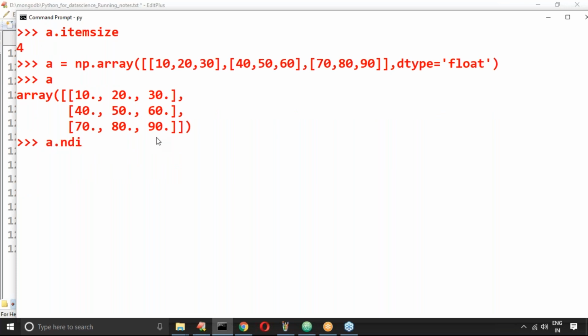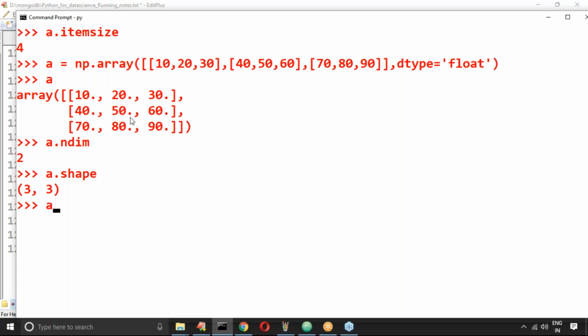a.ndim. What is the answer we are going to get now? It is a 2D array. a.shape. What is the answer we will get? 3 comma 3, sorry, 3 comma 3. a.shape means 3 rows and 3 columns.